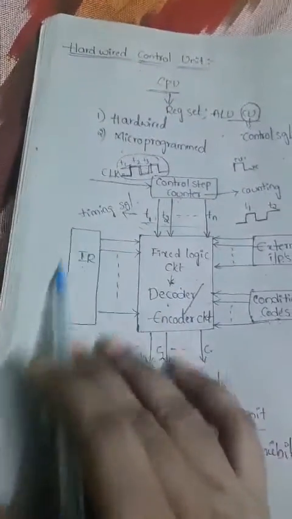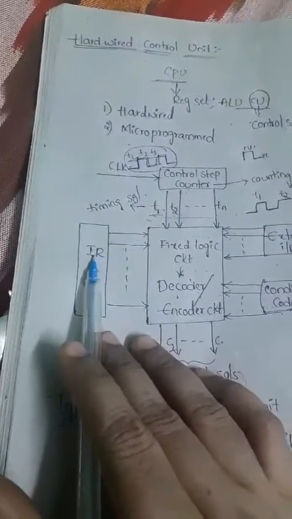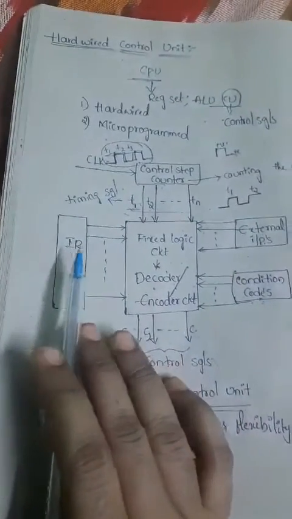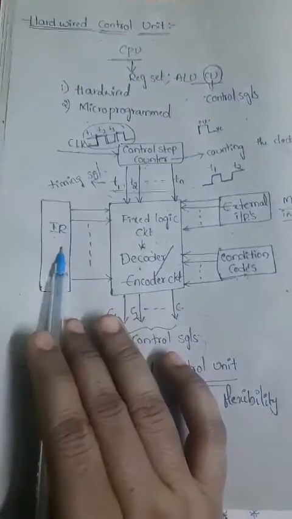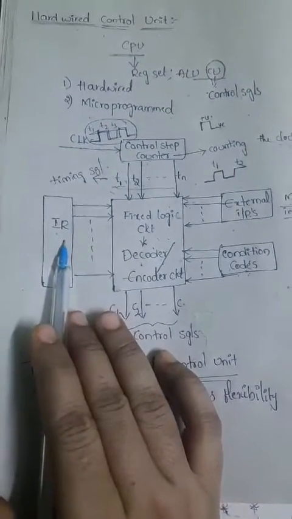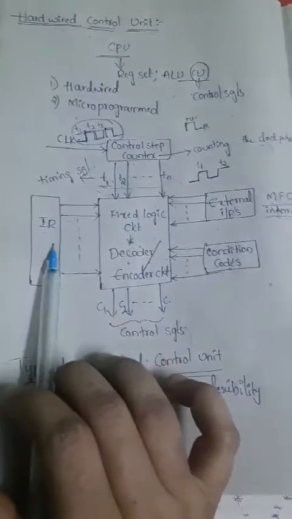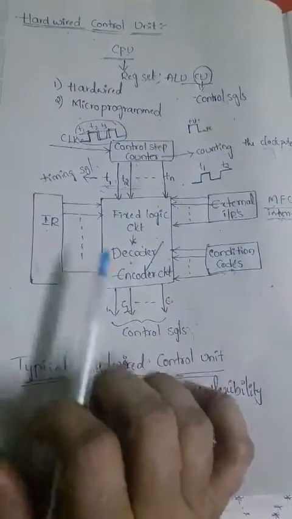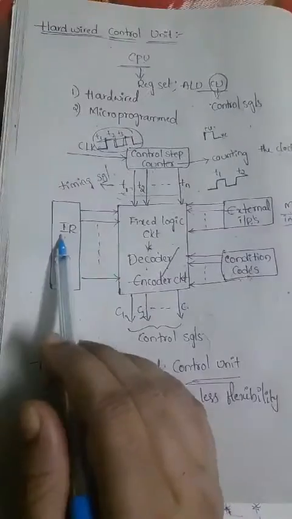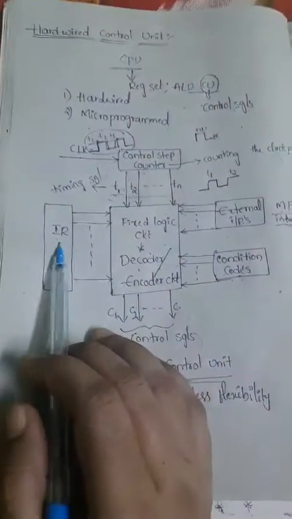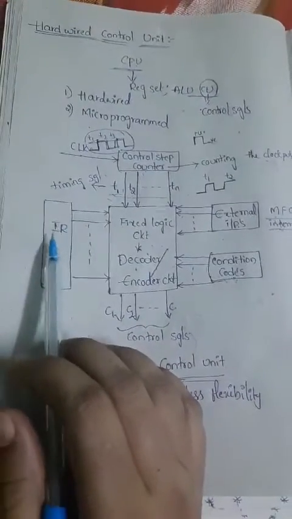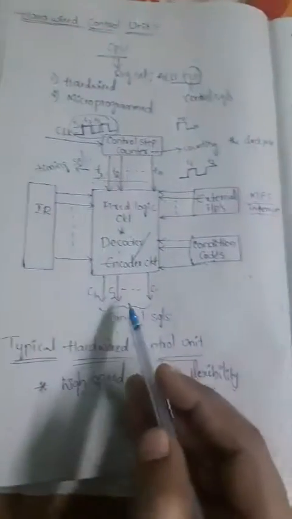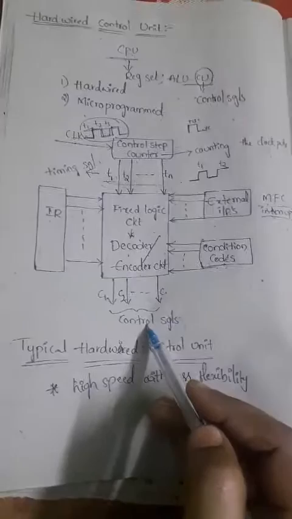Now coming to the second component, that is the instruction register. Based on the instruction itself, the control unit generates the required control signals. In order to execute the instruction in the proper way, the control unit generates the control signals.